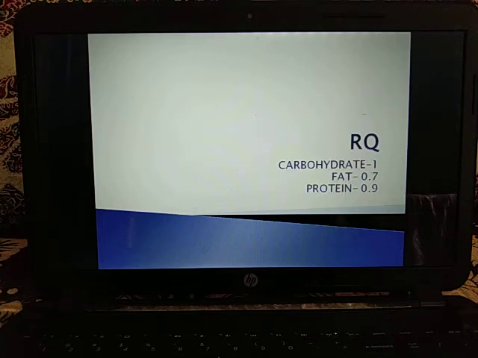Now RQ less than unity. Respiratory quotient is less than 1 when respiration is aerobic but the respiratory substrate is either a fat or a protein. Respiratory quotient is about 0.7 for most of the common fats. It occurs during the germination of fatty seeds. The respiratory quotient for protein is 0.9.